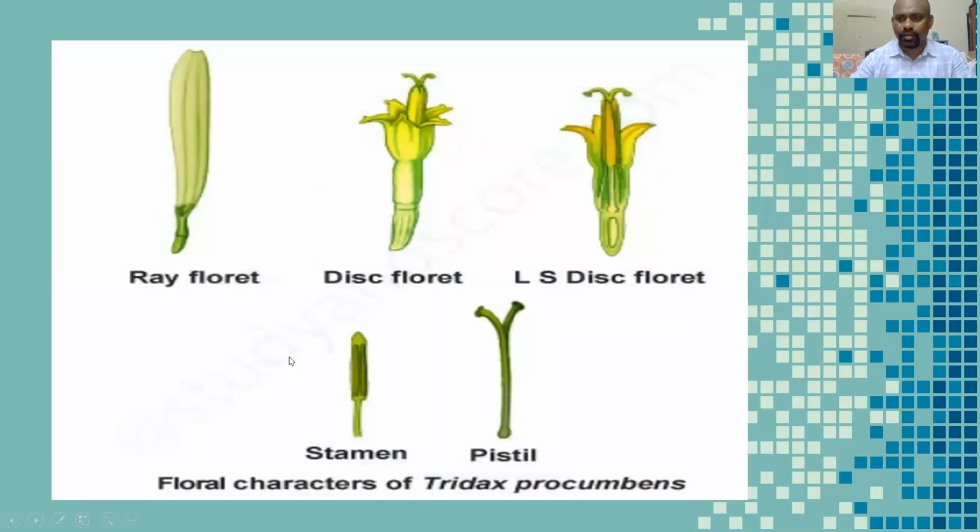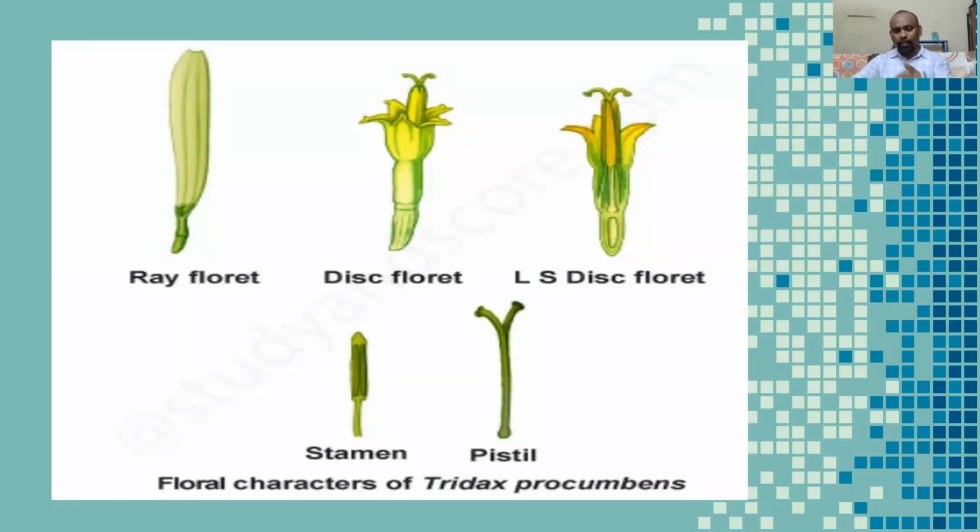Number one, which is present on the outside, is the ray floret. For example, in Tridax procumbens, the ray florets are arranged at the marginal place of the inflorescence, and they are all unisexual. They are all female flowers.